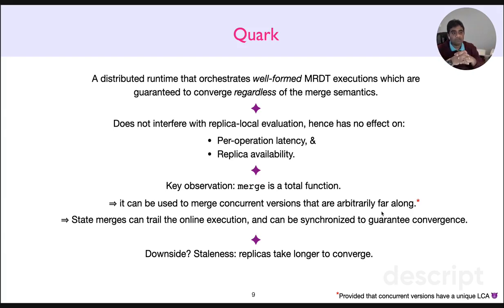So we characterize this phenomenon using a metric we call staleness. Staleness has been defined previously, but in the context of RDTs, we consider it for the first time here, right? So our work effectively adds a new dimension to the discussion on RDTs by considering staleness as a novel trade-off. In practice, this means that application developers can obtain bespoke replicated data types suitable to their needs with little effort, but at the expense of some staleness.